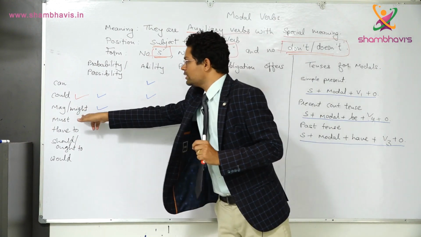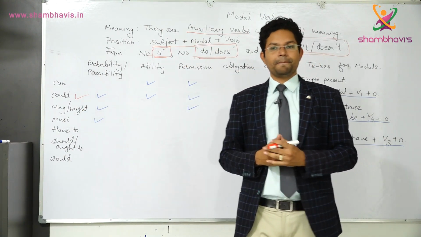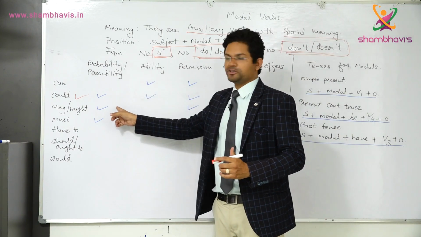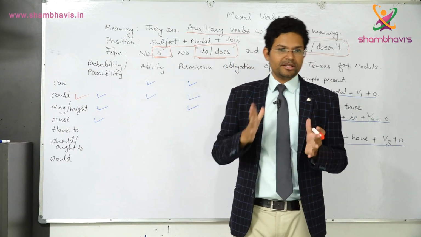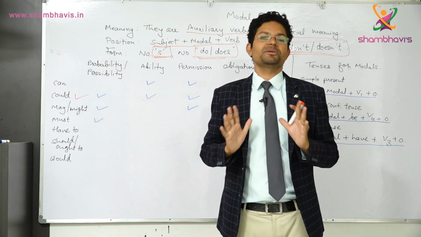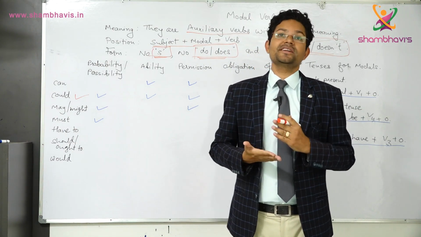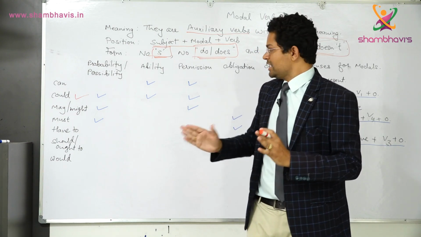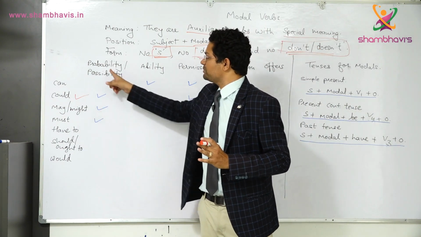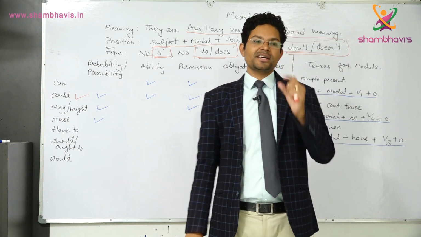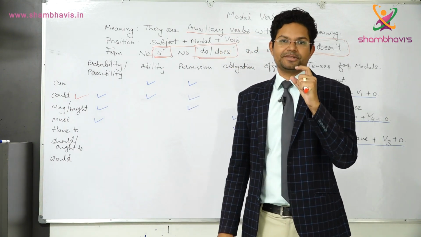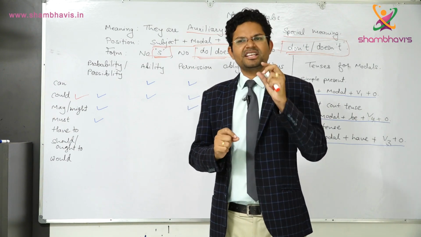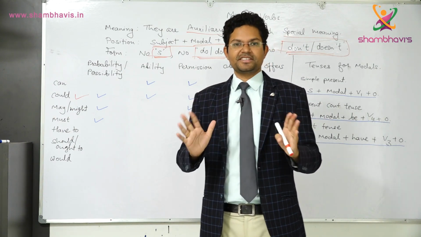Okay, now the third one, it is may and might. May is used for number 1, probability and possibility. When we are saying may, it means you have 50% probability. When I say it may rain today, it means there are 50% chances that there will be rain. And might is also used for probability and possibility, but might has weaker probability. For example, when I say it might rain, it means there is only 20 to 30% chance that there will be rain.